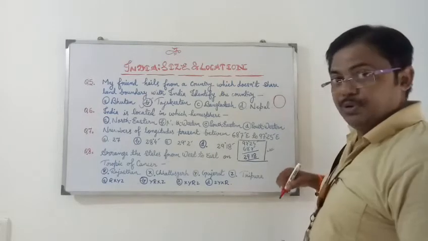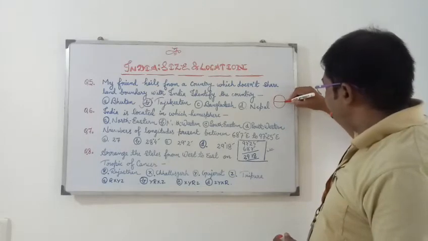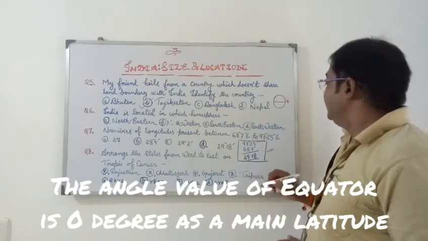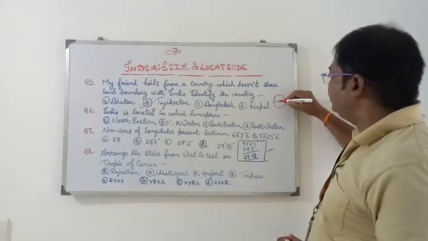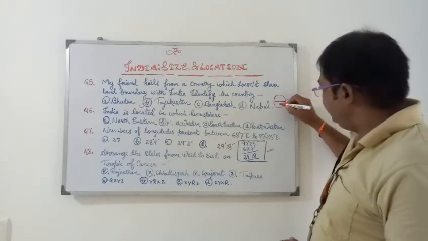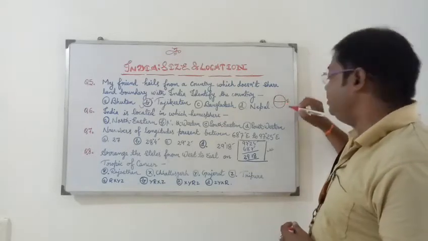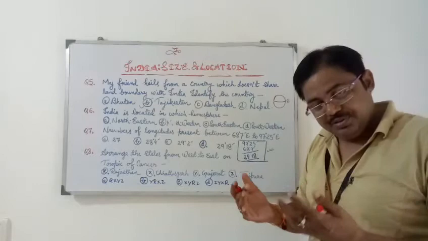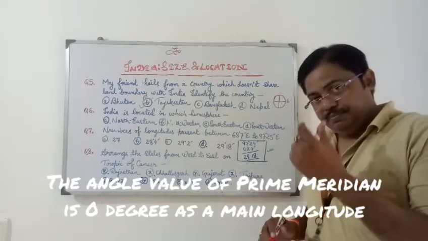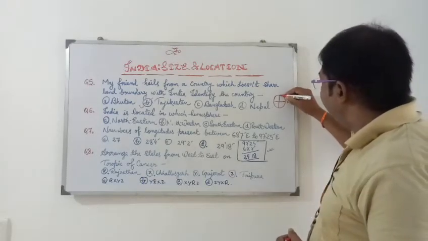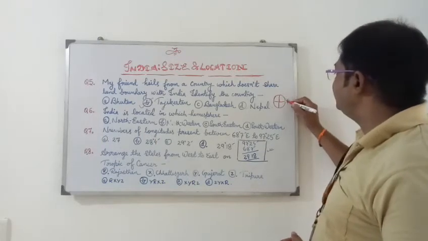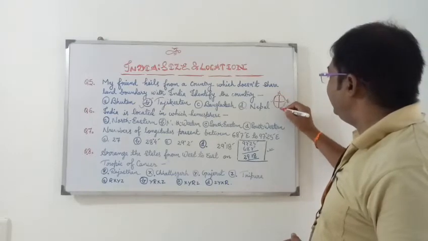Suppose this is a globe and we put here the Tropic of Cancer and the equator. We draw the equator here. The half part of the earth lying north of the equator is known as the northern hemisphere, and the remaining half part lying south of the equator is known as the southern hemisphere. So India lies in the northern hemisphere, no doubt. But when we draw the prime meridian, then this is the exact location of our country under this hemisphere. For instance, this is east, this is west, this is north, and this is south.